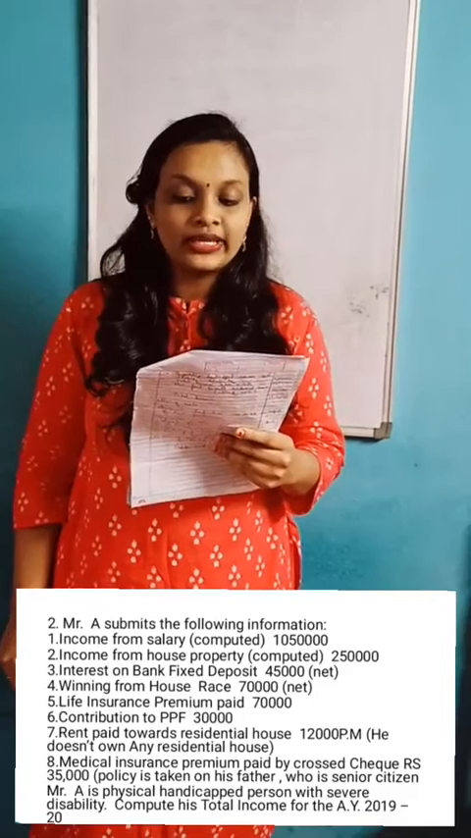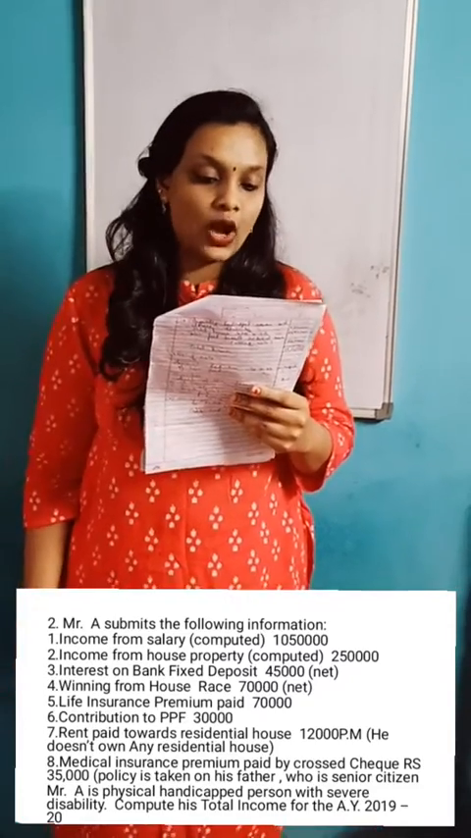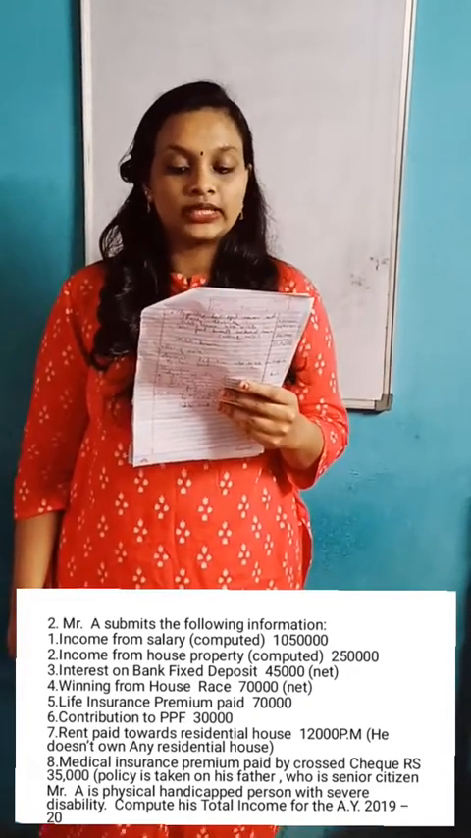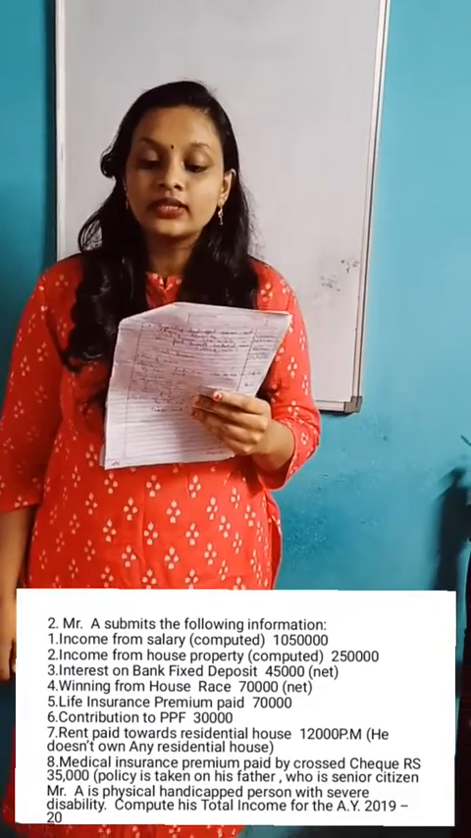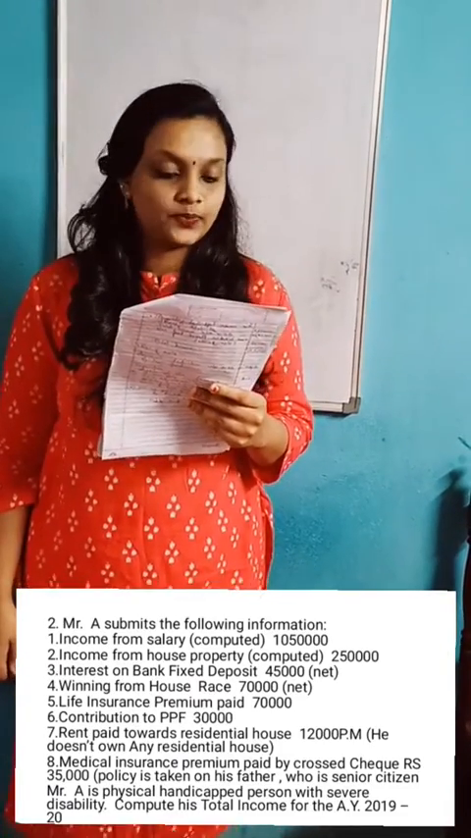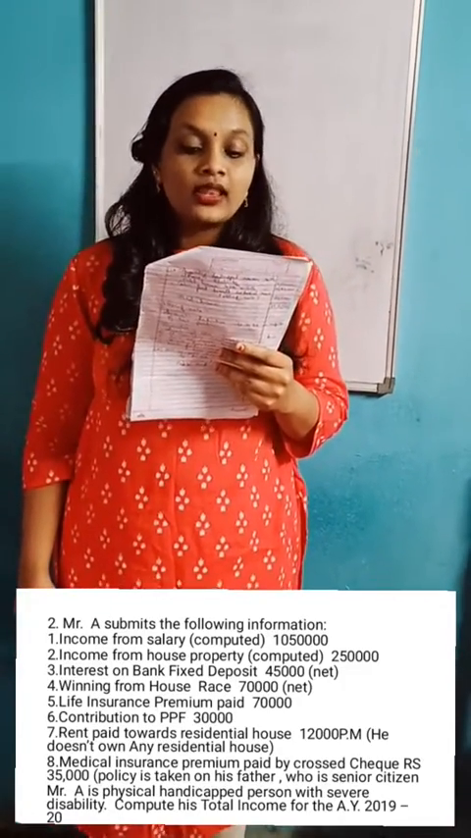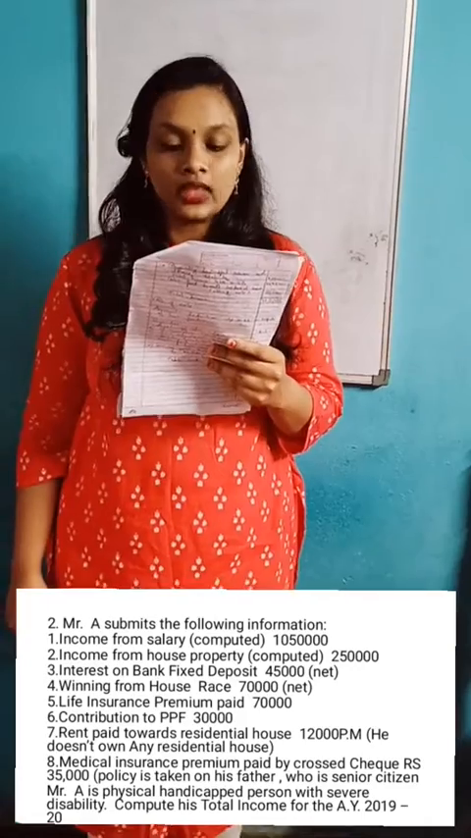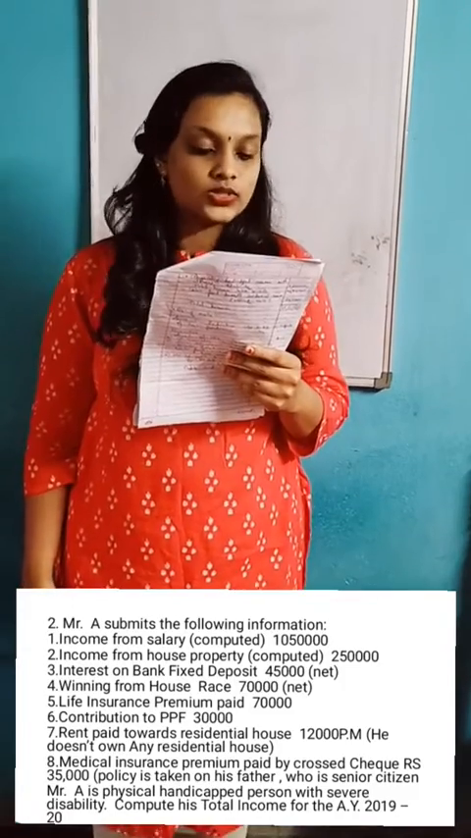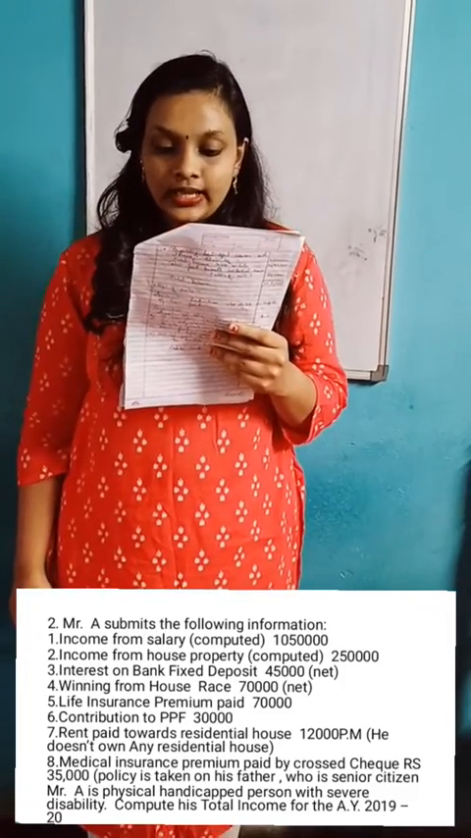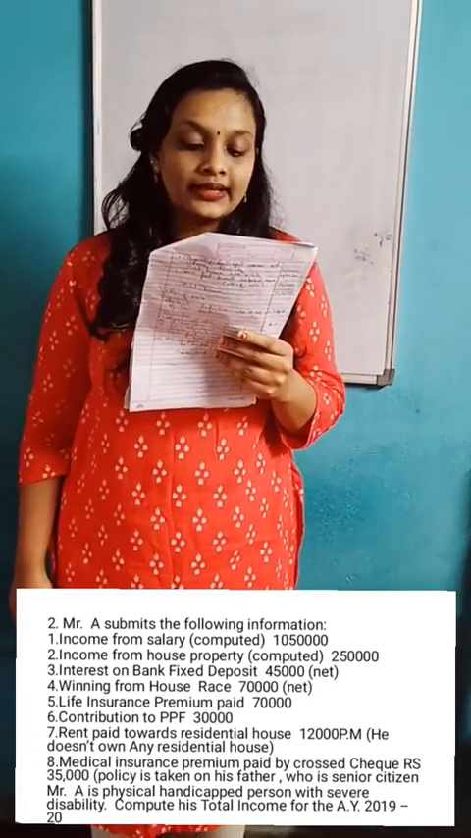Second question. Mr. A submits the following information. Income from salary computed, that is 10,50,000. Income from house property computed 2,50,000. Interest on bank fixed deposit rupees 45,000 net. Winning from horse race rupees 70,000 net. Life insurance premium paid 17,000. Contributions to PPF rupees 30,000. Rent paid towards residential house rupees 12,000 per month. He does not own any residential house.